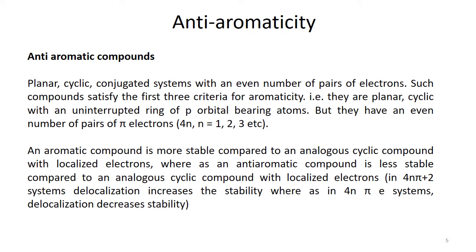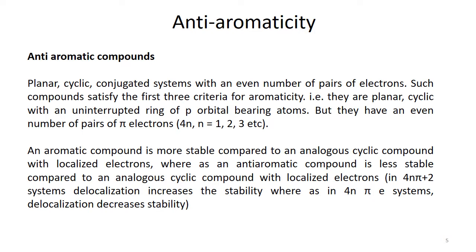Talking about anti-aromaticity, we have already said that these are planar, cyclic, and conjugated systems. But when we talk about the number of pi electrons, we say they have an even number of pairs of electrons. We are not talking about the even number of electrons, because an even number of electrons shall be there in 4n plus 2 as well, but we are talking about the pairs of electrons.